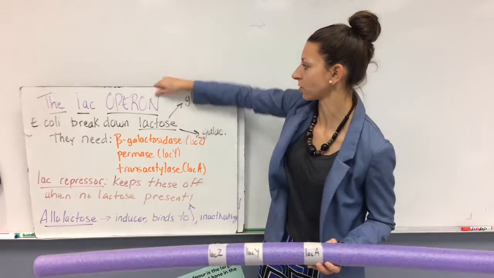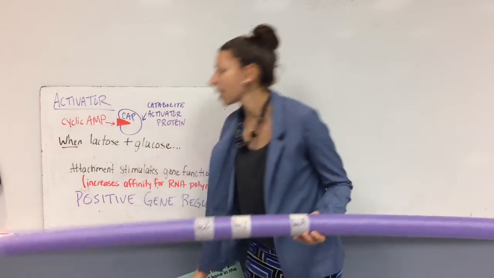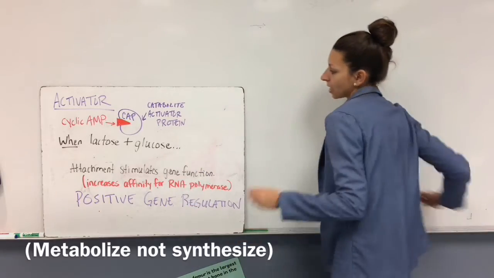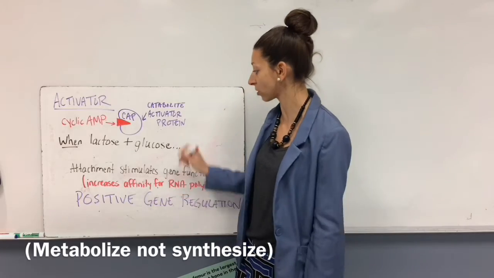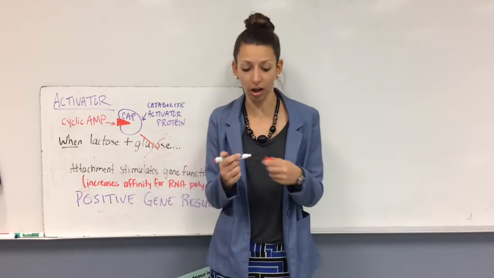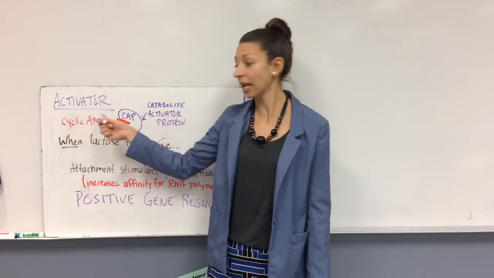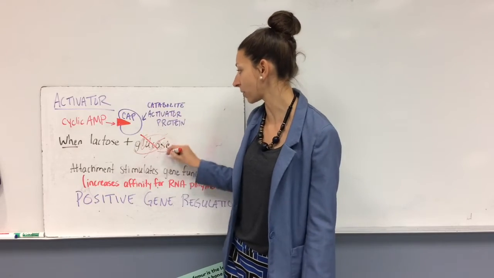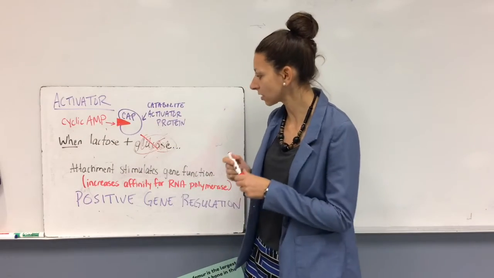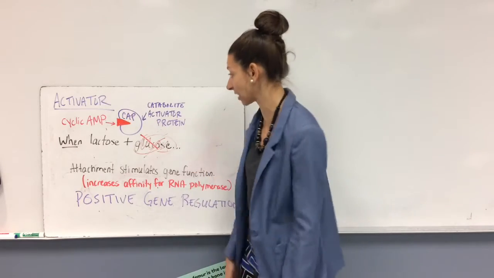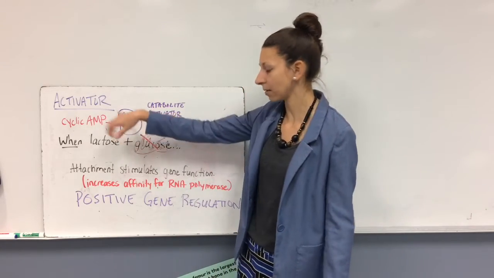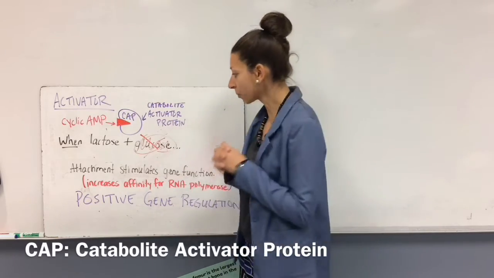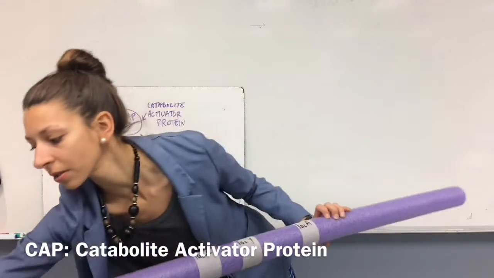Now, there's a second part of it as well. This also needs an activator. Now, when lactose and glucose are both present, the E. coli prefers to use glucose, but when there's no glucose, we have to be able to turn this gene on somehow. So what happens is the production of cyclic AMP is going to increase as our presence of glucose goes down. So the less glucose we have, the more of this we will have. And this is going to actually act like an allosteric effector, and it's going to attach to our CAP, or our catabolite activator protein. Now this special protein is an activator, and so here we go.